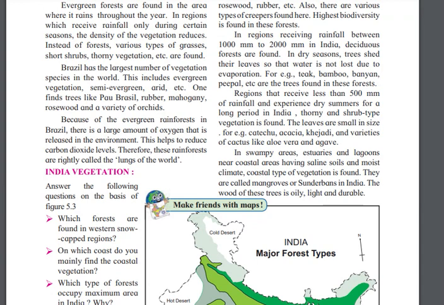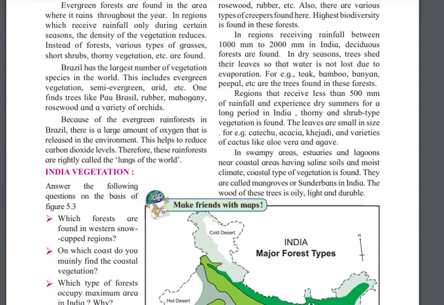So in deciduous forest, teak, bamboo tree and banyan tree are found in this forest, and the leaves are shedding, and that is why in that particular area the evaporation is not happening, the water is not lost because of the evaporation. And then again the trees are coming out, the leaves are coming out.